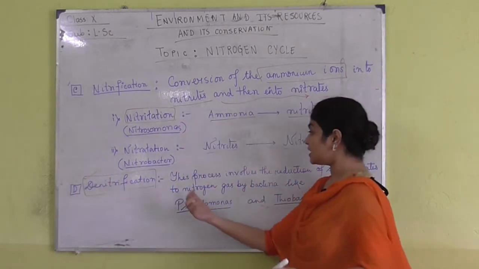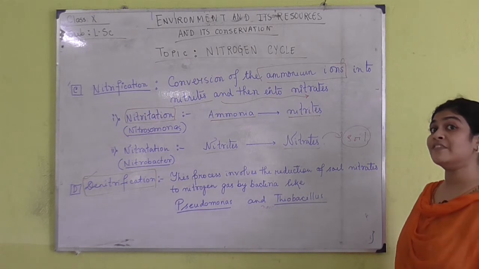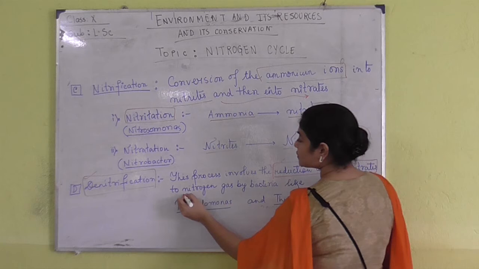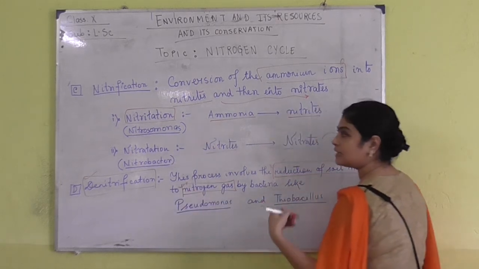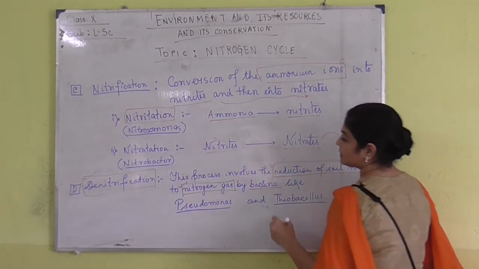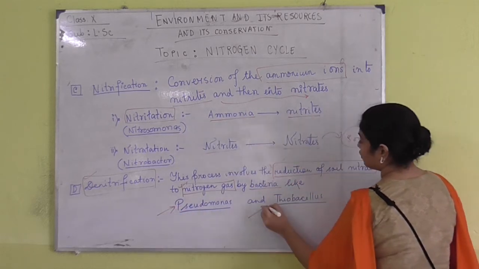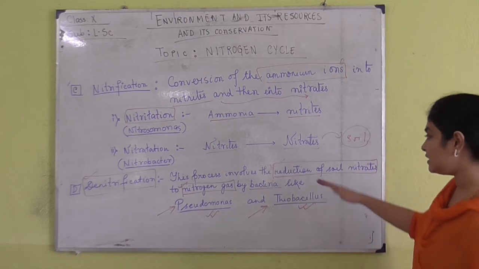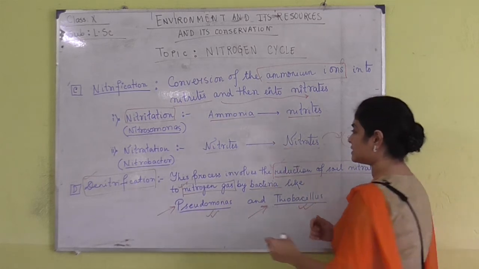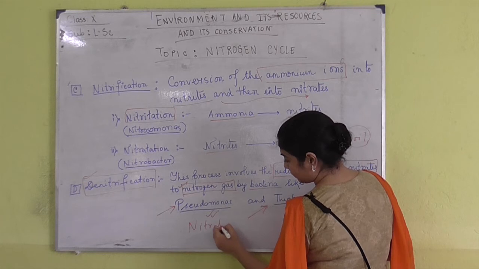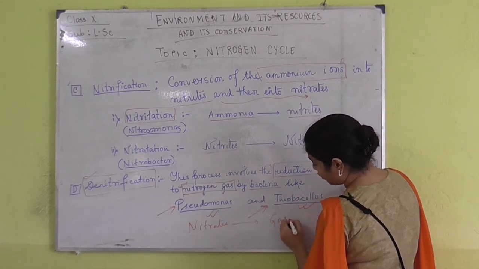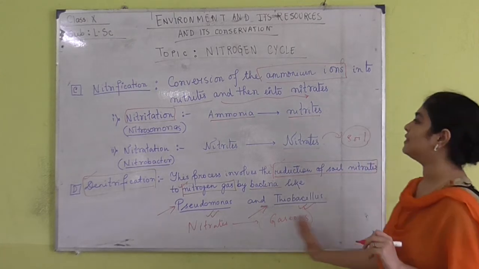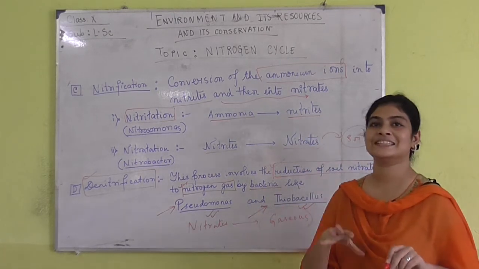So what is denitrification? Denitrification is the process which involves the reduction of soil nitrates. These soil nitrates are reduced to nitrogen gas, and this is done by separate bacteria. For example, I have given Pseudomonas and Thiobacillus. So these are the different types of bacteria which convert nitrates back into their gaseous form, and thus this cycle is repeated once more. In this way the entire nitrogen cycle takes place.